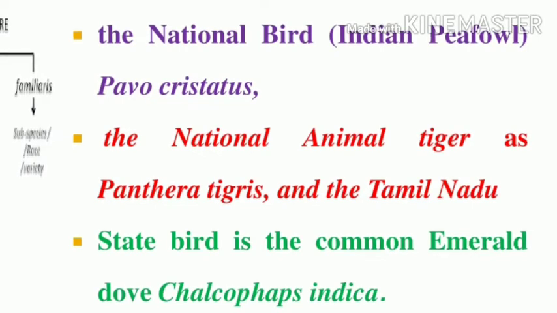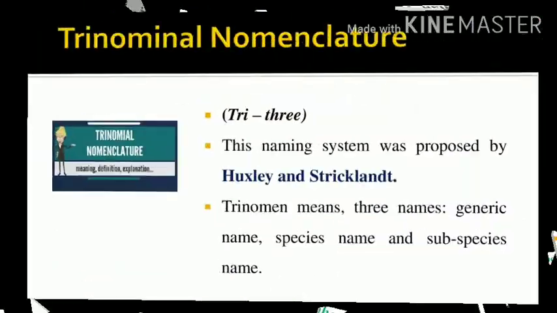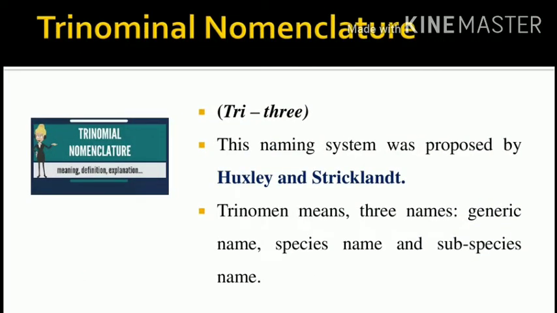What are the conditions to write the scientific name? Can you understand? Next is trinomial nomenclature. What is trinomial nomenclature? Tri means three names. What are the three names? The first name is the generic name, the second name is the specific, that is the species name, and the third name denotes the subspecies name. So tri means three names: generic name, species name, subspecies name.